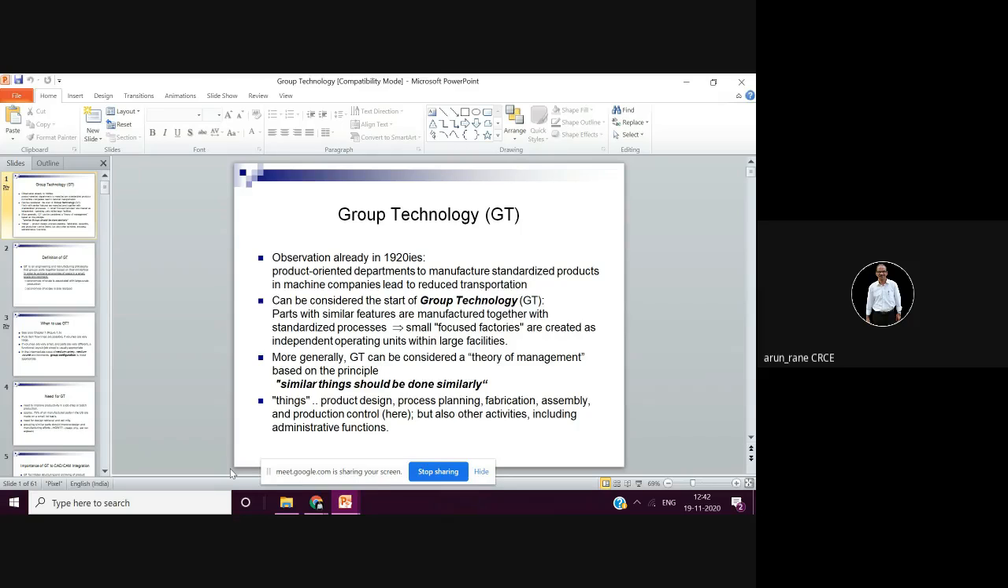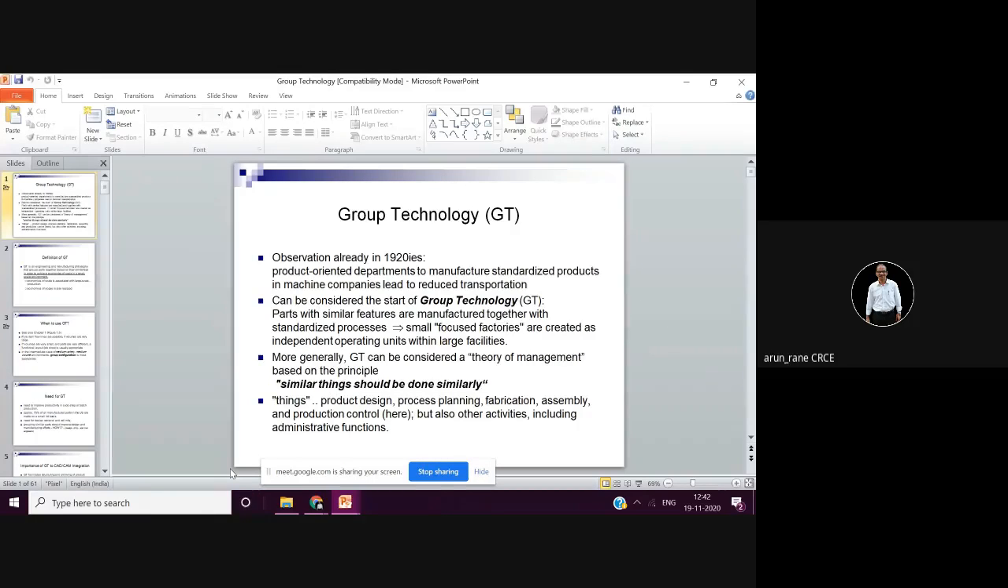Like suppose you have only round components to be turned, so you have a group of only round components. Then absolutely you can take the decision that in this case I will not purchase any milling machine. I will invest only in lathe machines, on turning machines only, isn't it?